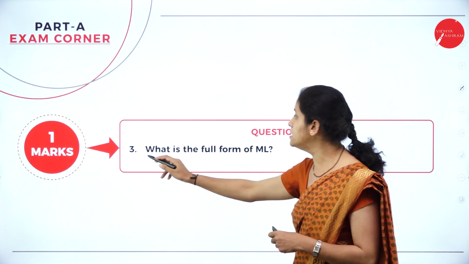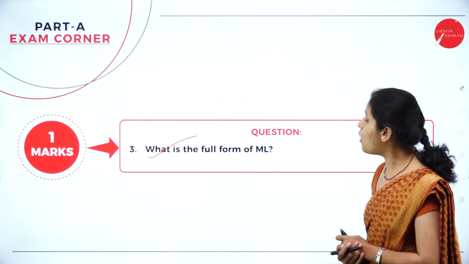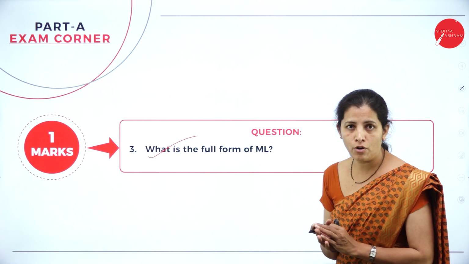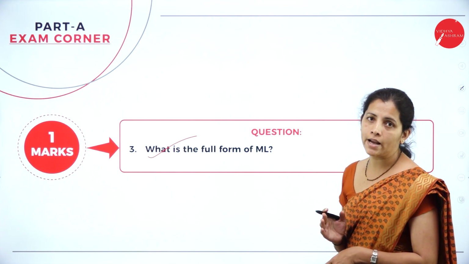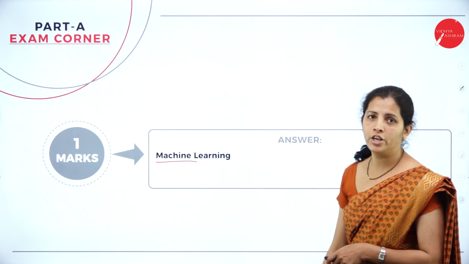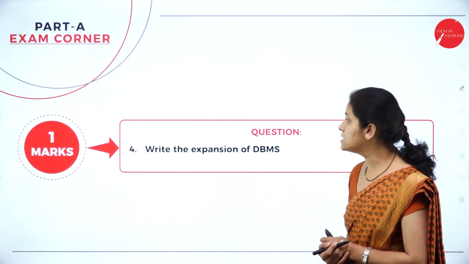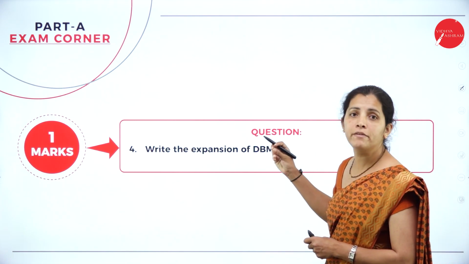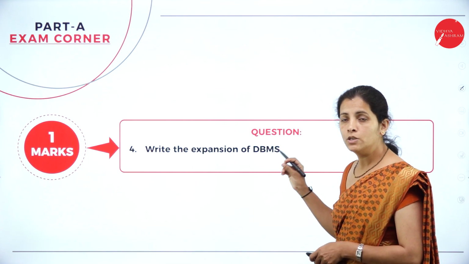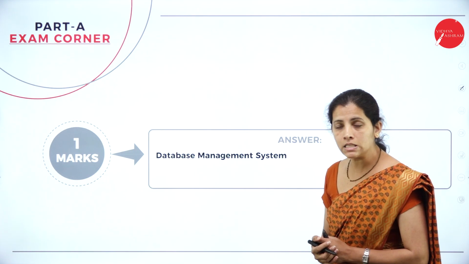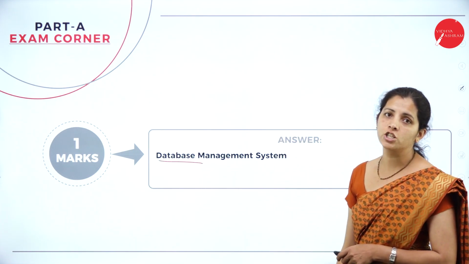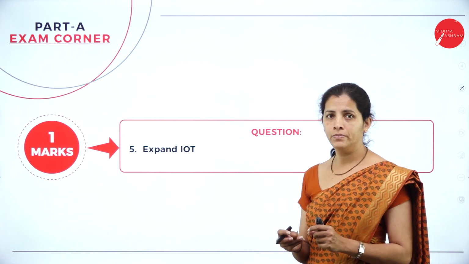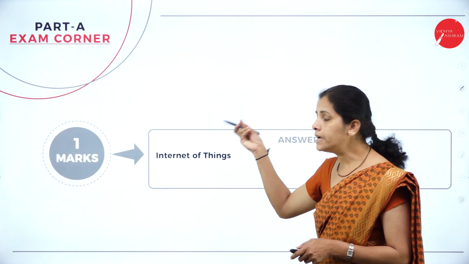Next, the third question is, what is the full form of ML? So here, what does ML stand for? It's nothing but machine language. Now, the fourth question is, write the expansion of DBMS. DBMS is nothing but the database management system. And the fifth question here is, expand IoT. So what is IoT? See, it is Internet of Things.